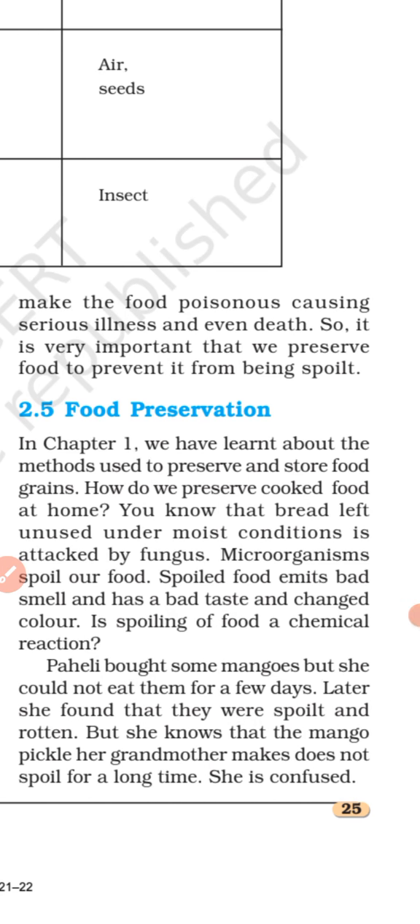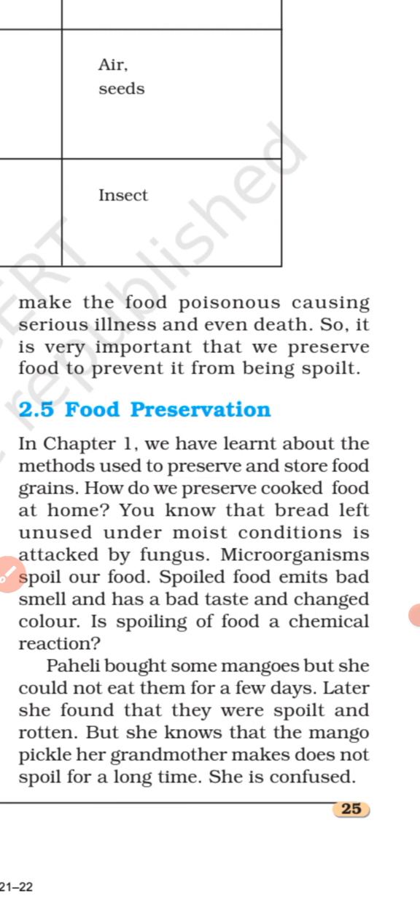So, as we were discussing the chapter Microorganisms: Friend and Foe, this is the next topic, food preservation, given on page number 25. In chapter 1, we learned about the methods used to preserve and store food grains.